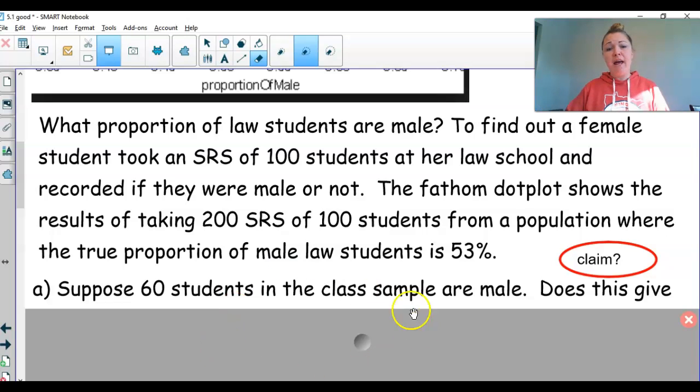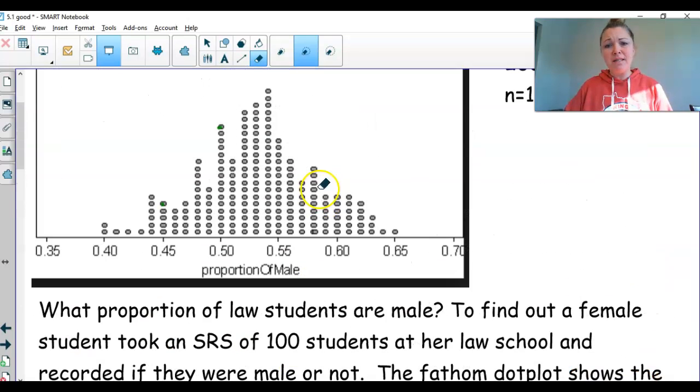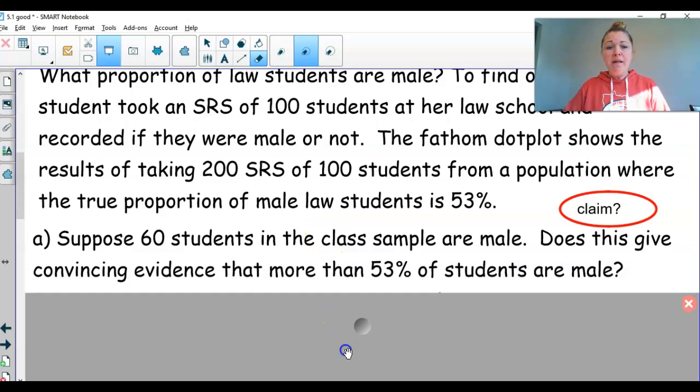And now, to ask if this result is plausible, we're going to find the probability of it happening based off of a simulation. So does this give convincing evidence that more than 53% of students are male, meaning this truth is maybe wrong?